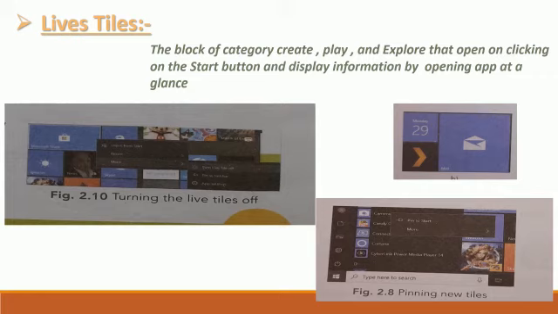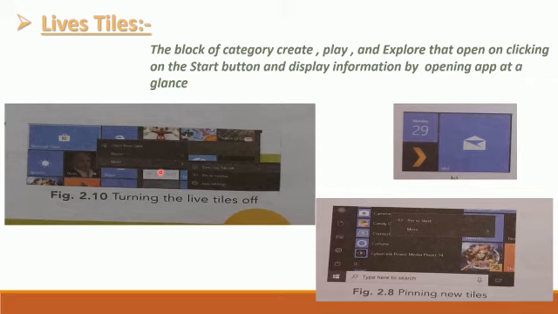Now, live tiles. The blocks of categories create, play and explore open on clicking on the start button and display information by opening apps at a glance. As friends, turning the live tiles off, you can turn off these tiles.